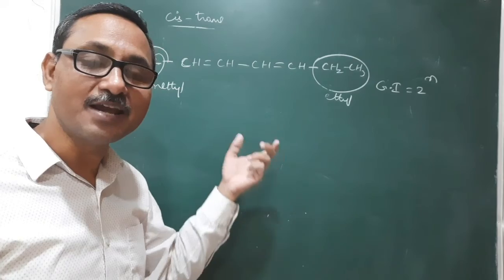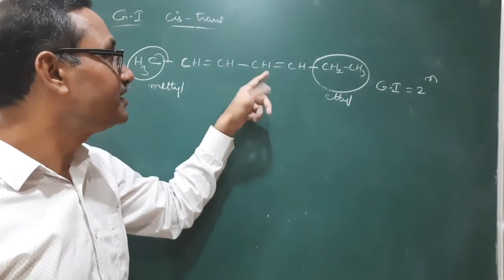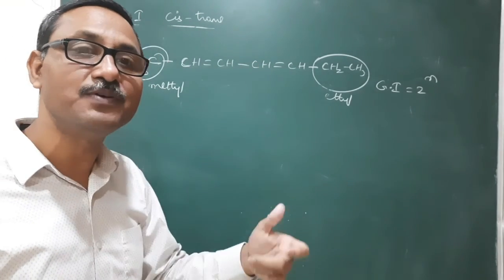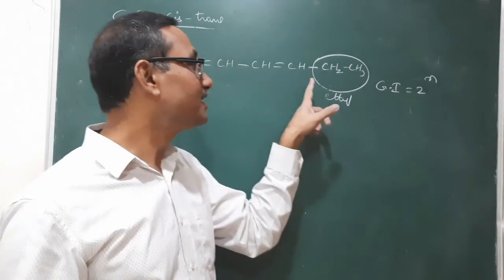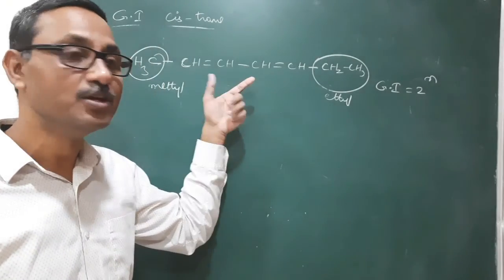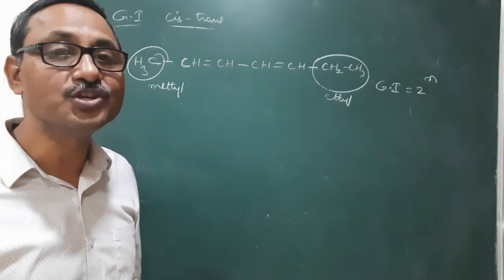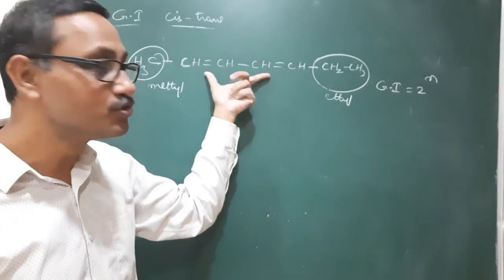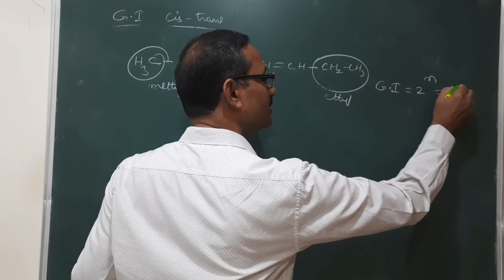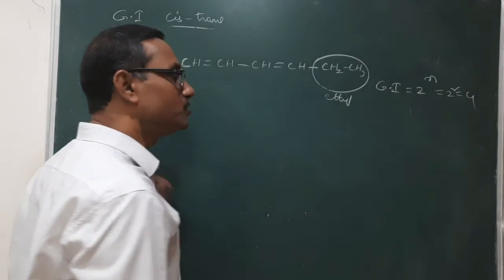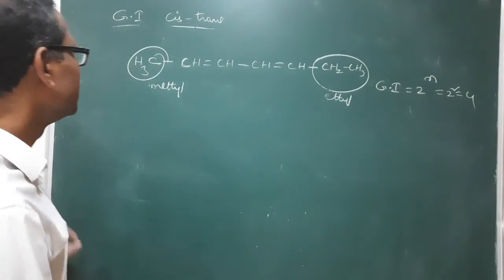So this is one type of stereoisomers only. These two double bonds are responsible for forming the geometrical isomers, so these are called stereo centers. So here two stereo centers are there, 2 power 2, that is 4 geometrical isomers are possible.